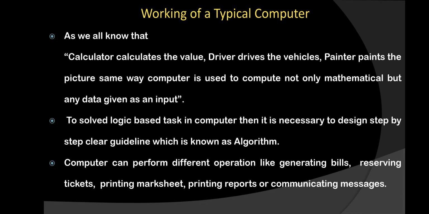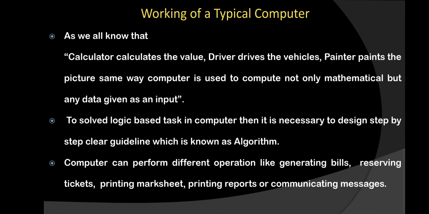A computer can perform different operations like generating bills, reserving tickets, printing mark sheets, printing reports, or communicating messages. You know very well that whenever we are working with the computer it is not bound to just one thing. You can use it for many purposes.